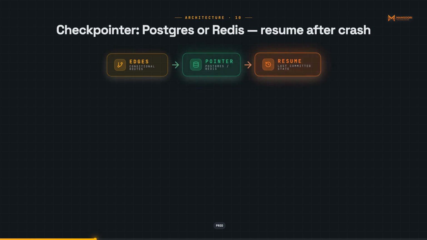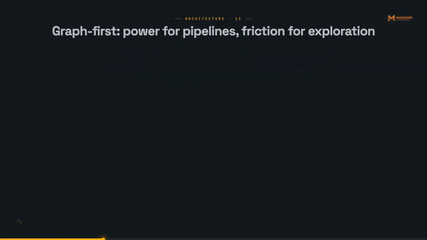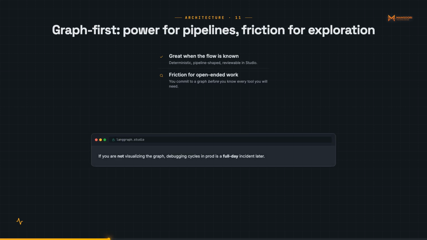What makes LangGraph production grade is the checkpointer interface. You plug in a Postgres or Redis checkpointer, and every state transition is persisted transactionally. An agent that crashes mid-run resumes from the last committed checkpoint. The trade-off is conceptual weight. You are writing a state machine, which means you model your entire agent flow as a directed graph before you write a single tool call. That is great for deterministic pipelines. It is friction for exploratory or open-ended agents.